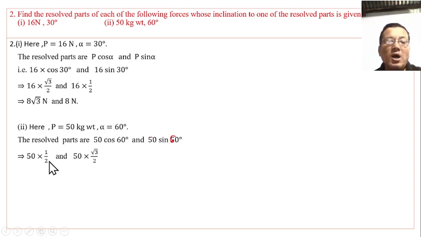Then cos 60 is half and sin 60 is root 3 by 2. Cancelling, we get 25 kg weight and 25 times root 3 kg weight.